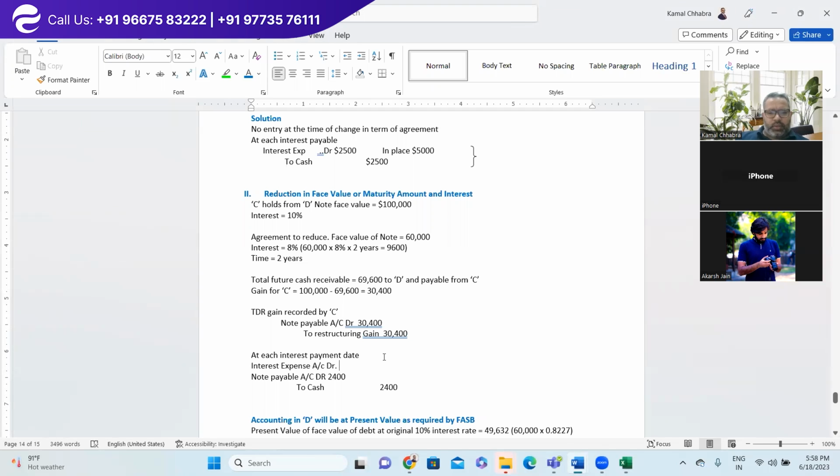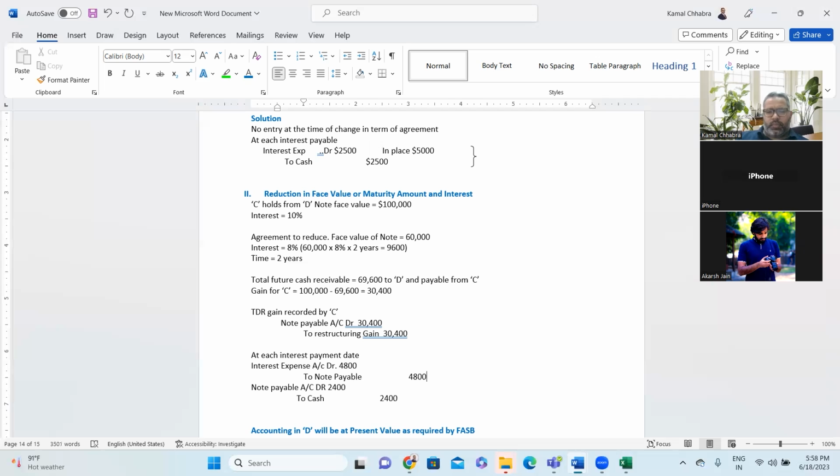Interest expense account debit to note payable. And then the next entry would be note payable account debit to cash. Again it is 4,800.